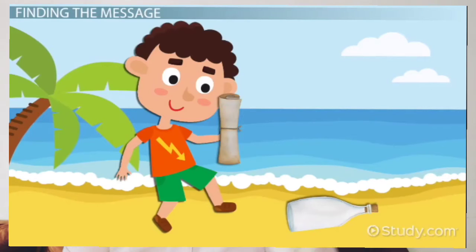So a young boy was walking along the beach. That tells us the character and tells us the setting, on a very hot day, and he comes across a bottle with a hidden message. So that is the beginning of the story.